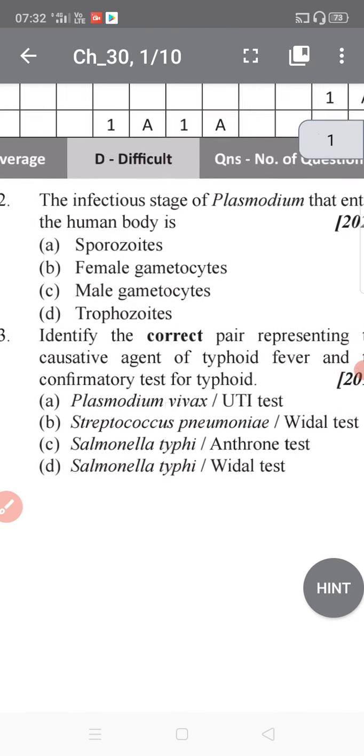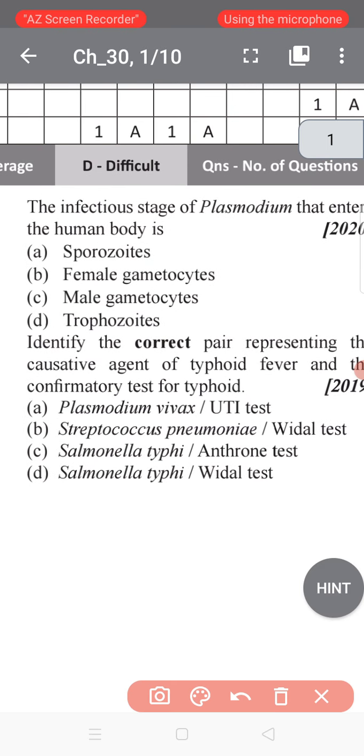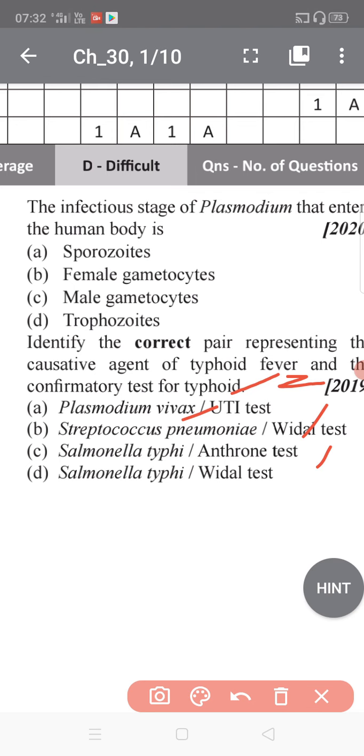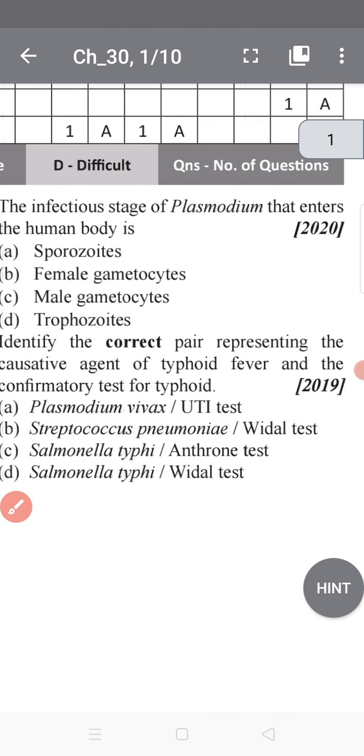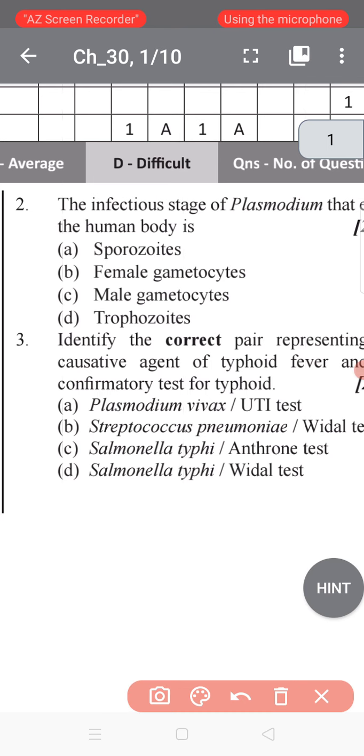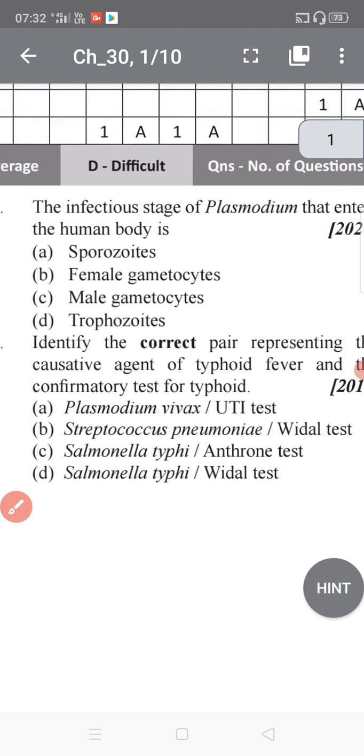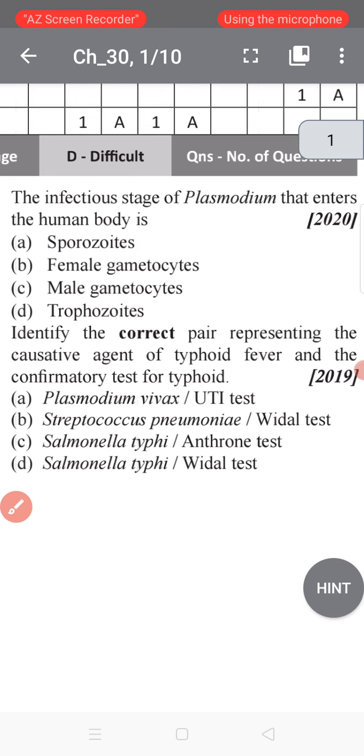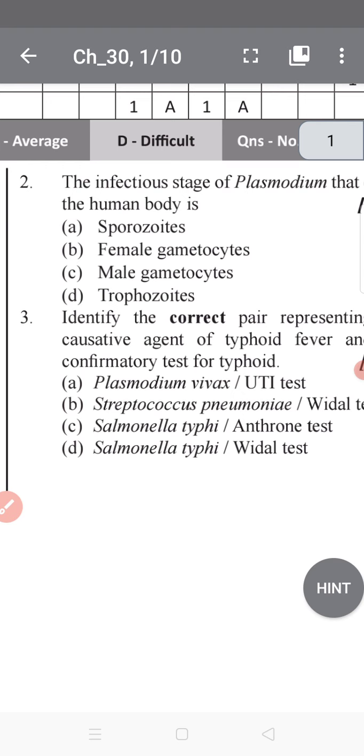Identify the correct pair representing the causative agent of typhoid fever and the confirmatory test for typhoid. Plasmodium vivax, UTI test; Streptococcus pneumoniae, Widal test; Salmonella typhi, Anthrone test; and Salmonella typhi, Widal test. Okay, so what is the correct one? We have to choose. This was NEET 2019, not 2020. So go to question three.